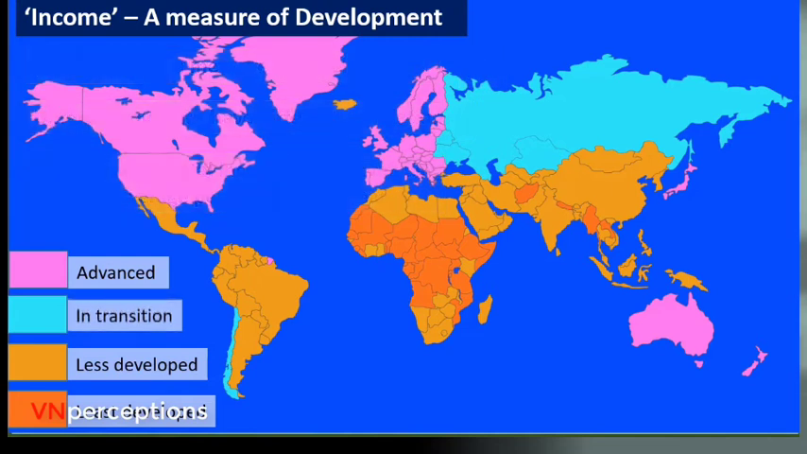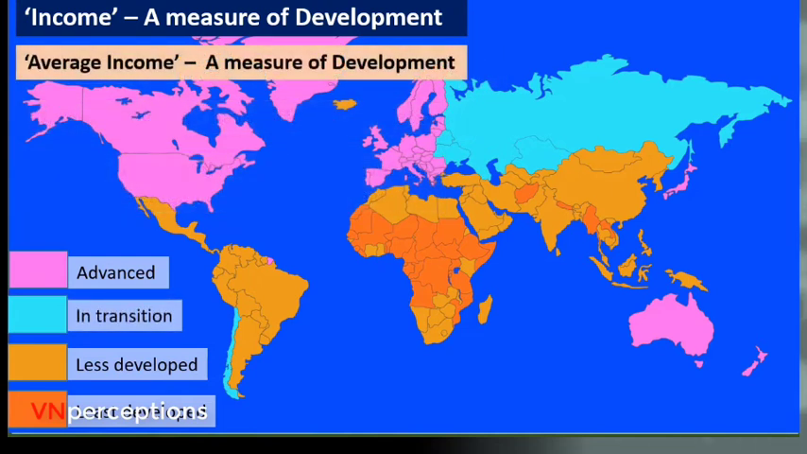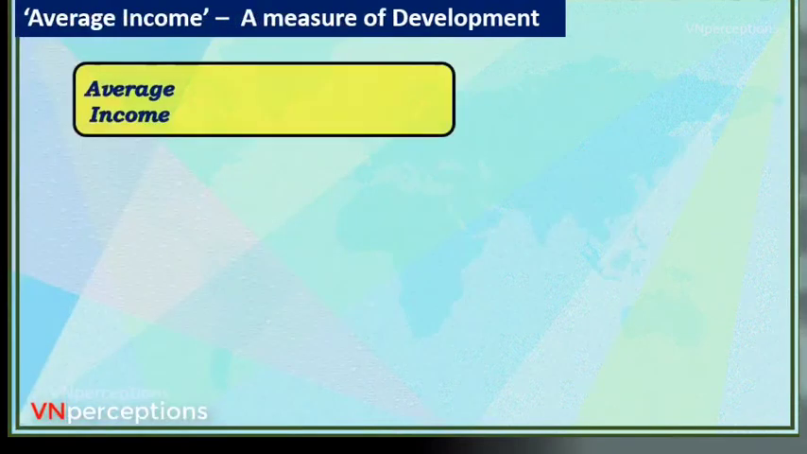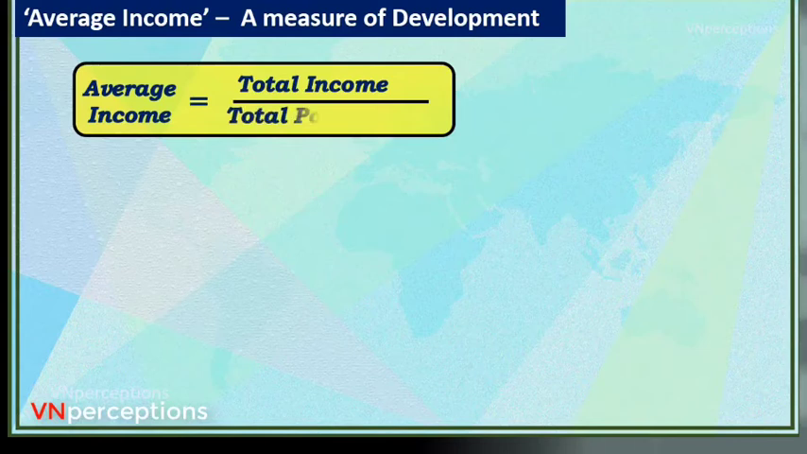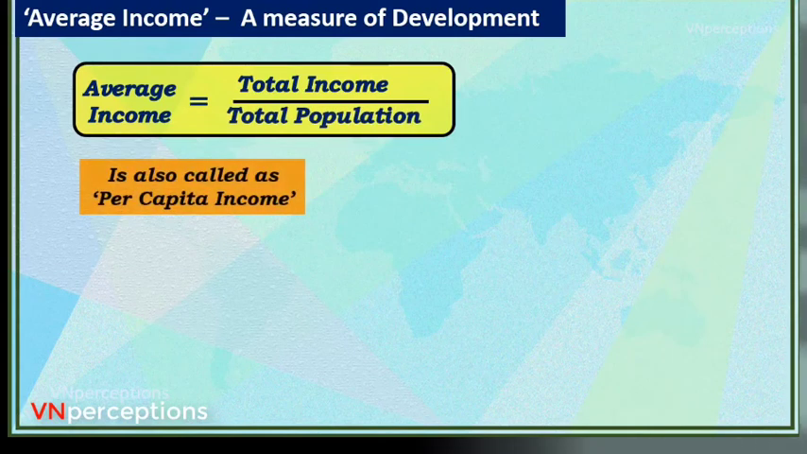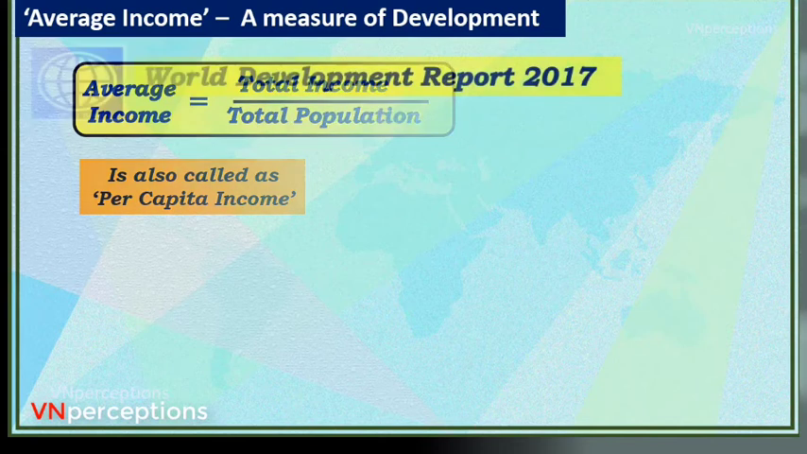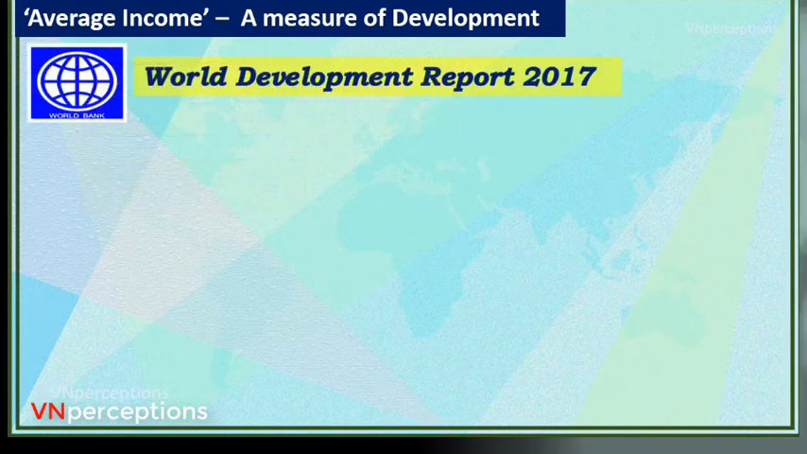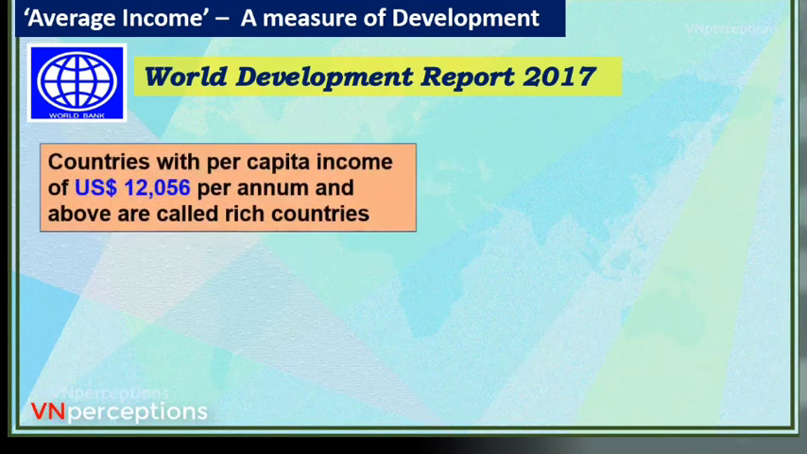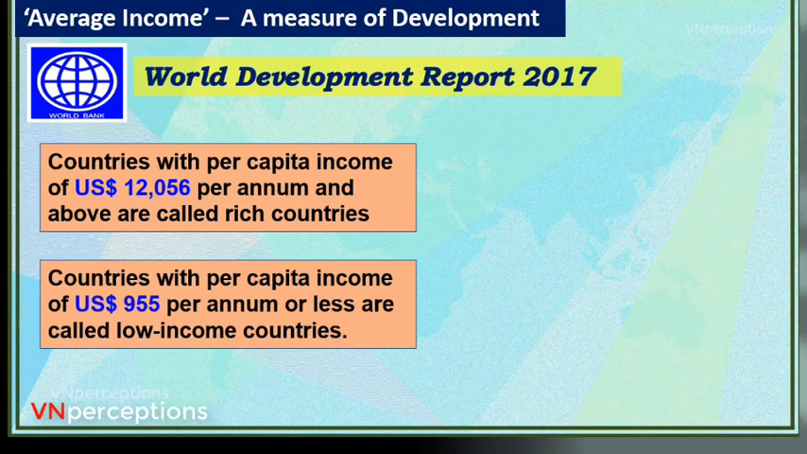Now, average income, let us see whether it is a measure of development. Average income, how do we get it? We get it with the total income of the country divided by the total population. And this is also called per capita income. Now, according to World Development Reports 2017, countries with a per capita income of 12,056 US dollars per annum come in the category of rich countries. And the countries with a per capita income of 995 US dollars per annum come in the category of low income countries. Now, where does India come?